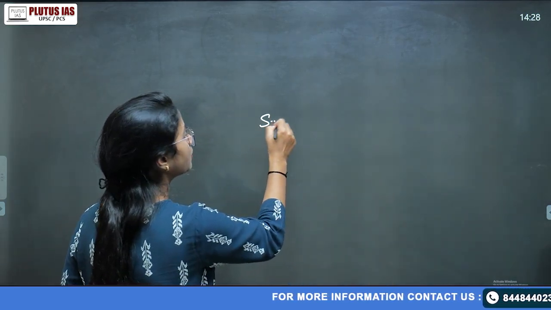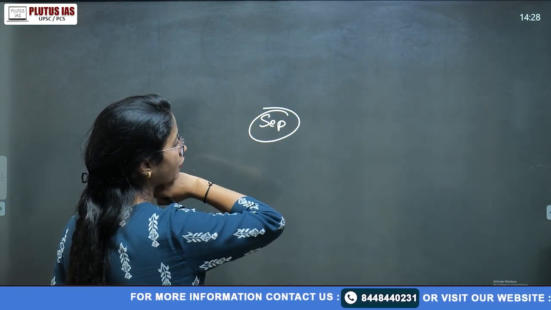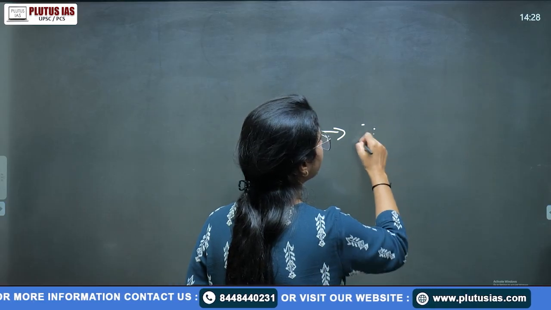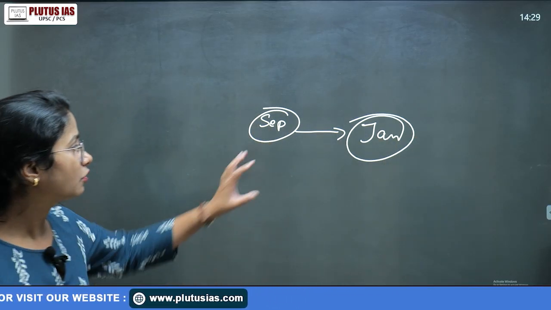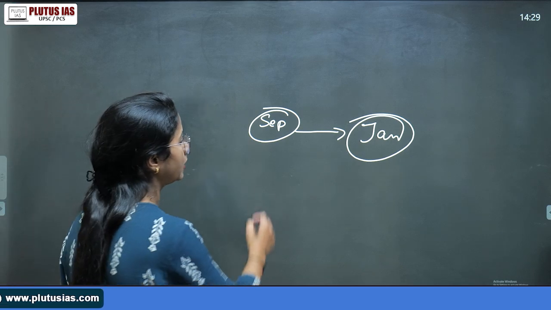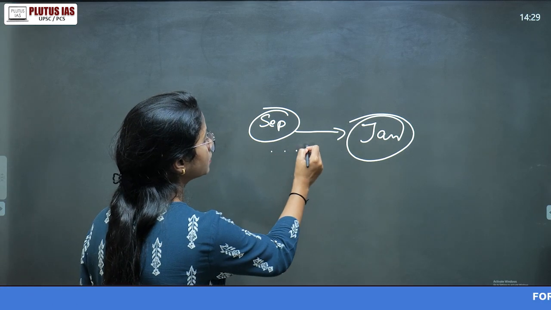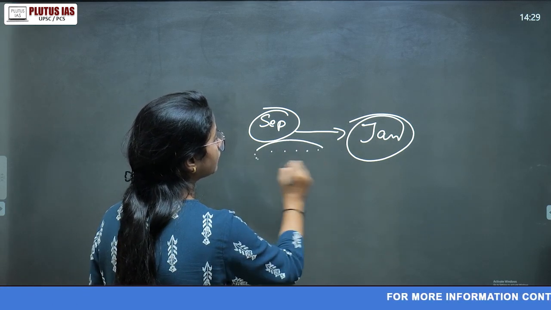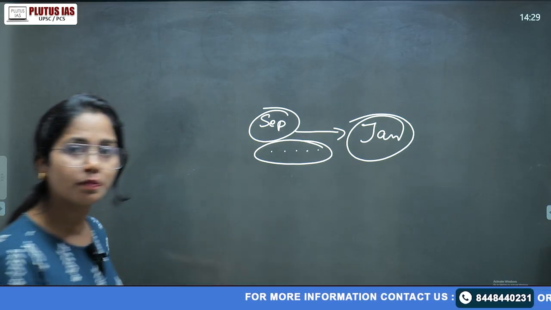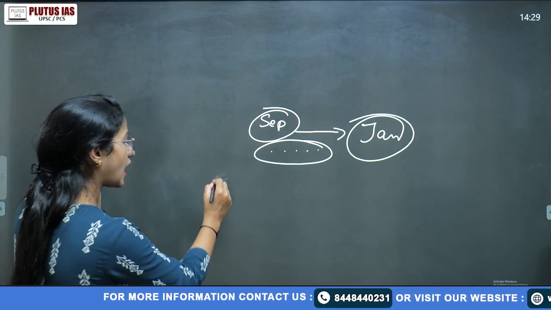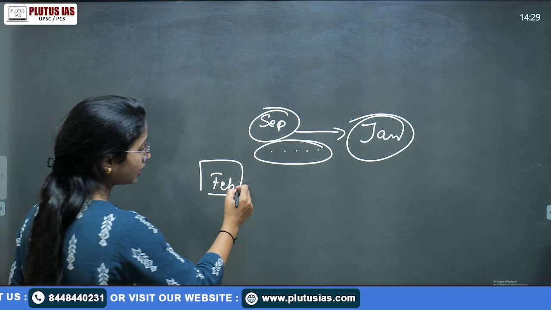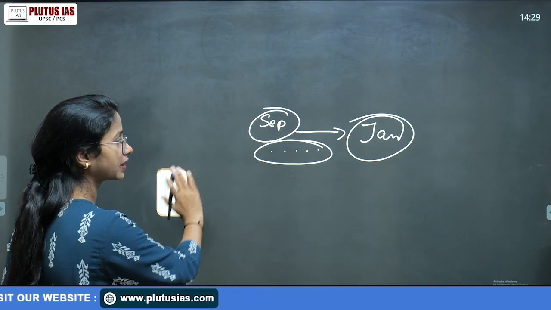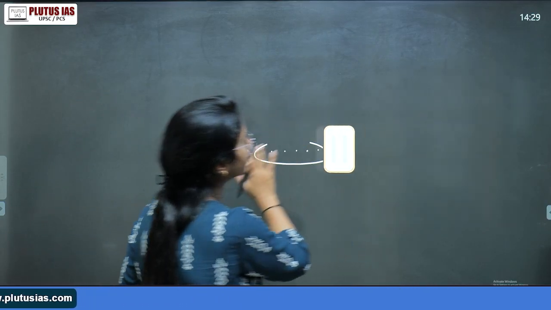September, right? Suppose that अभी से हम बात करें, if you have started from the September, you have to have covered up till the January the whole main syllabus including your GS also. You have to have covered up to the January, है ना? In that September, October, November, December, and January. In that 5 months, you have to cover the mains plus the GS portion also. Because I would suggest personally, that February onwards, you have to prepare for this specifically cracking. Of course, साथ में आप parallelly चला रहे हो, that's a different thing.